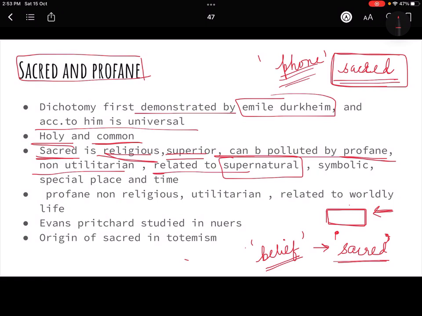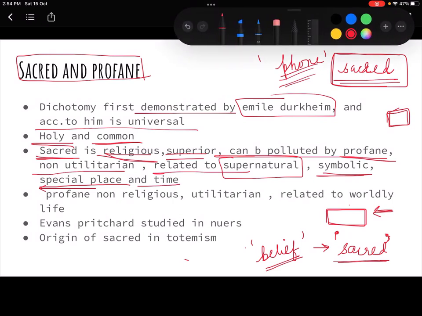Everything that is there in religion which is sacred has some ritual purpose or some religious purpose, right? It is symbolic, yes, of course. जो हवन कुंड बनाते हैं, right, in Hinduism, और जब आप दरगाह पे चादर चढ़ाते हो, all of that is what? It is symbolic. It is symbolic of the respect that you show towards your culture or towards your religion, right? And sacred things are never performed in a routine way. That means they are special. They have special places and times. Of course, that is true.